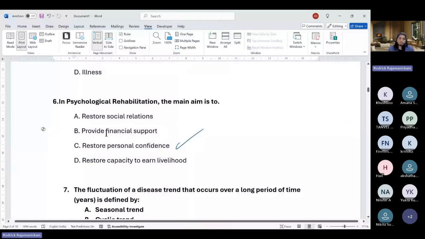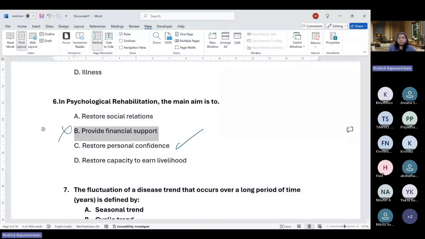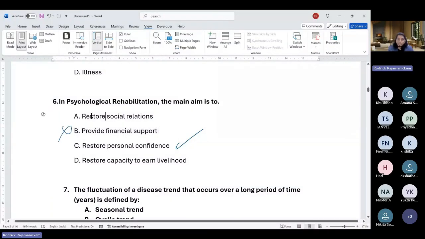right? Because we do not give them financial support alone, even though it's part of the rehabilitation. When a person has disability, financial supports are given, but it is not the main aim. So B is definitely not the right answer. Okay, so restoring social relations, yes, it is a part of rehabilitation.